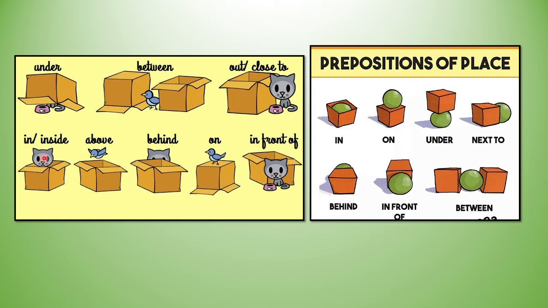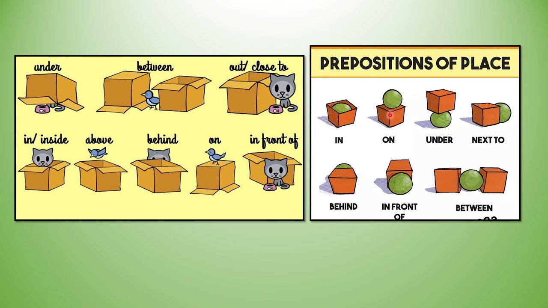Now this cat is in the box or inside the box? The bird is flying above the box. This cat is behind the box and the bird is on the box and this cat is in front of the box.